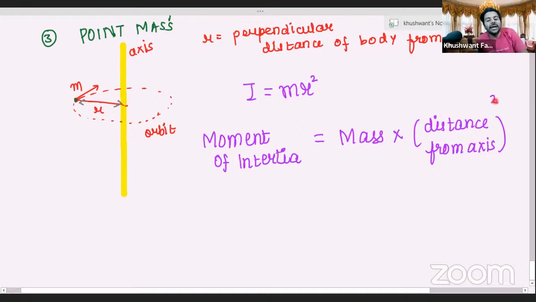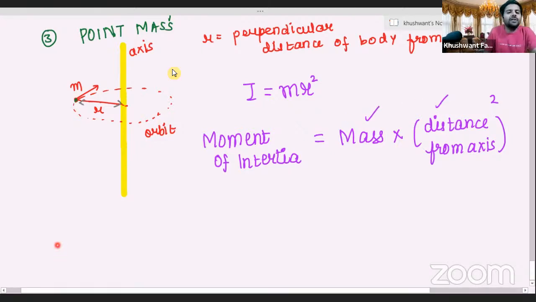तो which somewhere tells to, मतलब इससे क्या समझ में आता है? What do you understand? कि the way in case of linear motion, only mass was determining how easy or difficult it is to linearly move a body. इसके unlike that, not only mass, but there is one more quantity which plays a very strong role in determining how easily or with how much difficulty will you be able to move a body. So it can be very clearly seen here that in order to move a body, not only mass but distance is also playing a role.